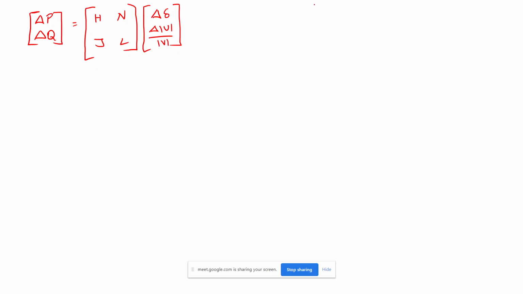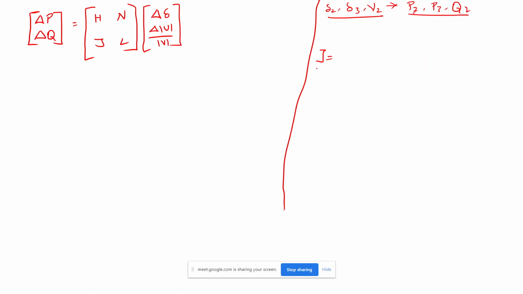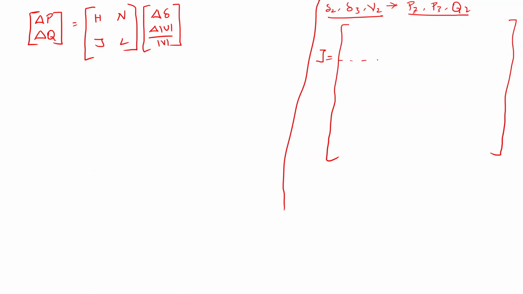So now here I will take a rough for this. For example, we already know what is the Jacobian. If you want to find out del 2 and del 3 and V2, then these are all the unspecified values. What is the corresponding equation for this? P2, P3 and Q2. These are all the corresponding equations. Am I right? If you recall, you will understand these things. If that is the case, then how will the Jacobian matrix be? Someone tell me.